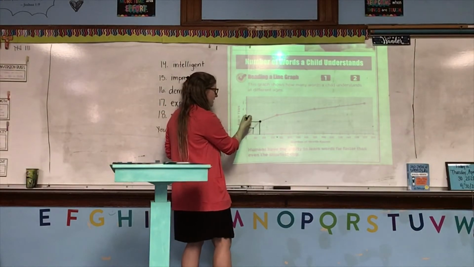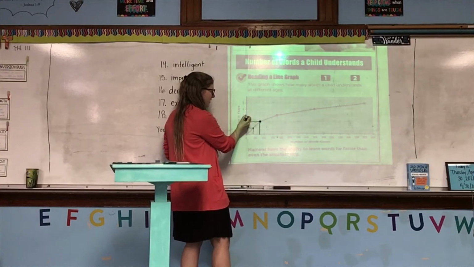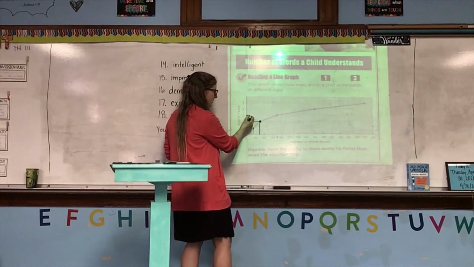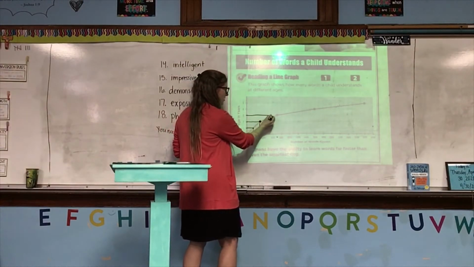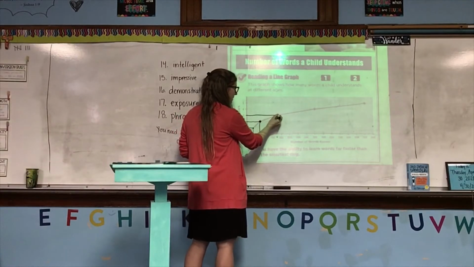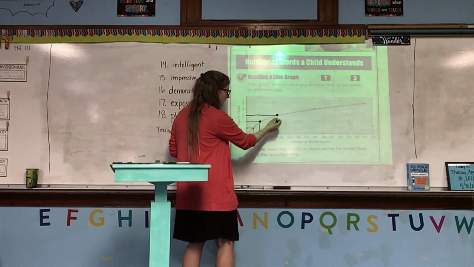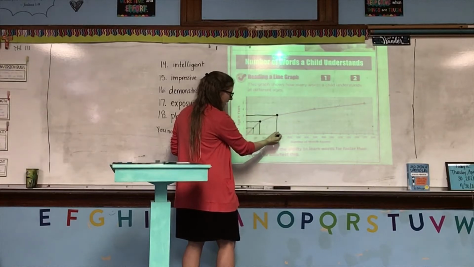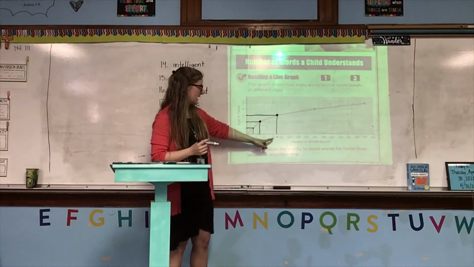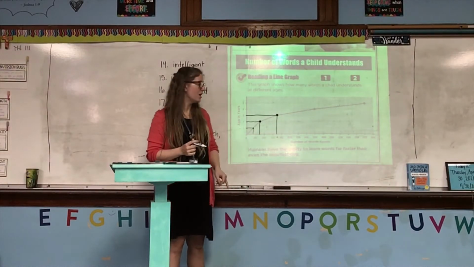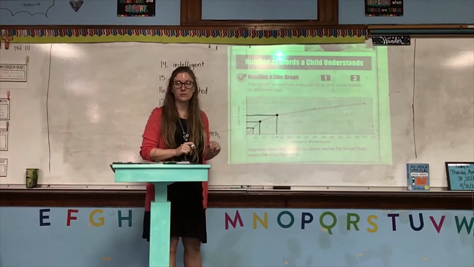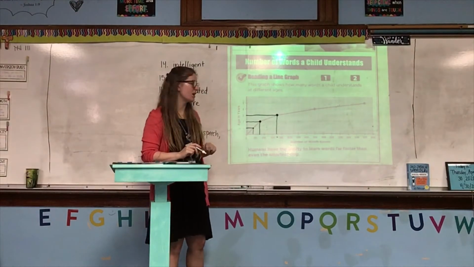Now I'm going to do the same thing for a 3-year-old. I'm going to start my finger on the line for 3 years old. I'm going to keep going until I meet that long line. And then I'm going to go straight down to see about how many words it is. Again, we're between 600 and 800. So the average human 3-year-old knows about 700 words.